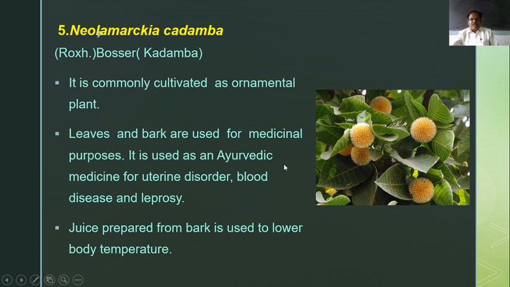It is used as an Ayurvedic medicine for uterine disorders, that is uterus problems, and blood diseases and leprosy. Juice prepared from the bark is used to lower the body temperature.